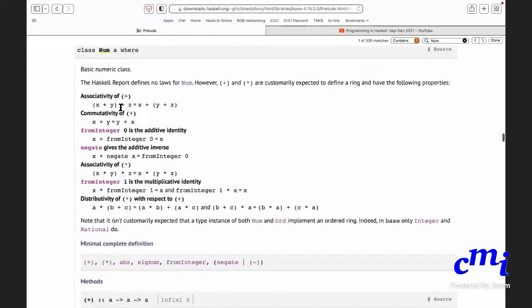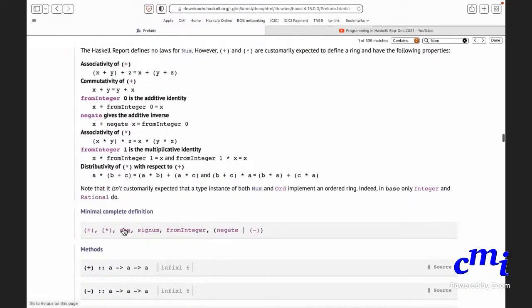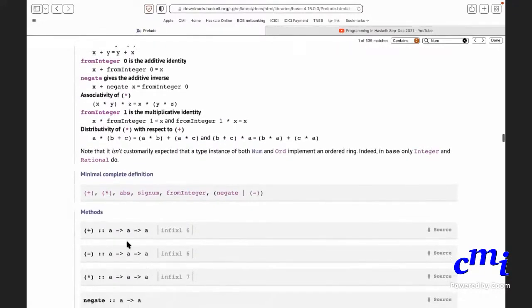Okay, so Num gives you plus, times, absolute value, signum, which says give me the sign of the number, fromInteger, and either negate or binary minus. Minus is subtraction, or negate. So if you have negate, you can get subtraction by doing plus of negate of that number. a minus b is a plus negate b.